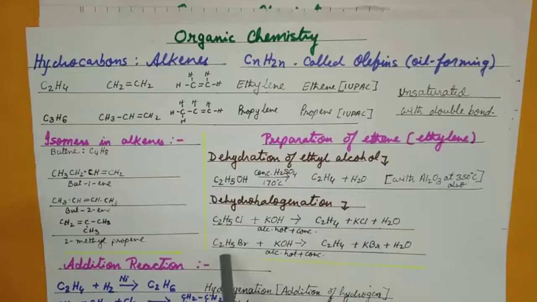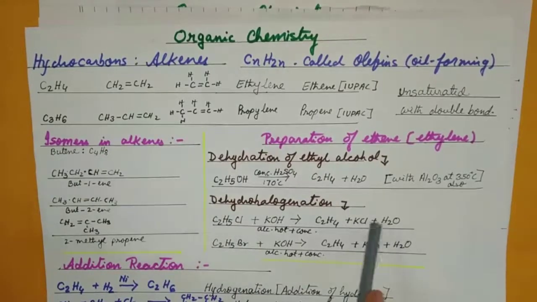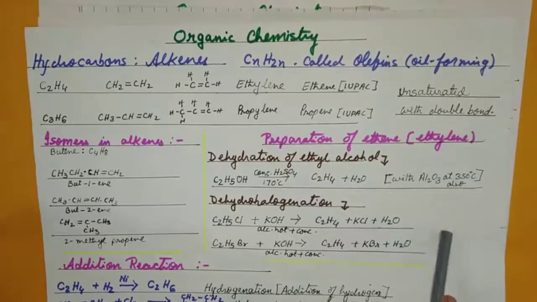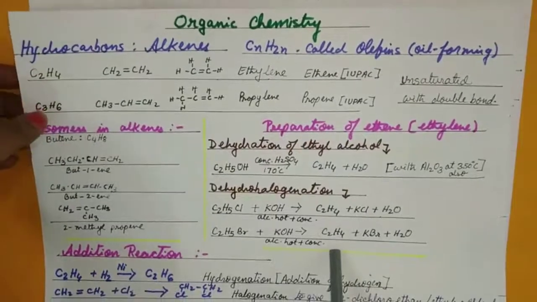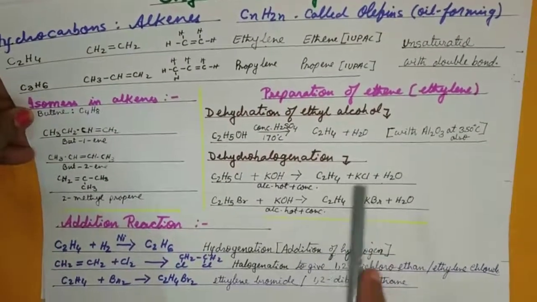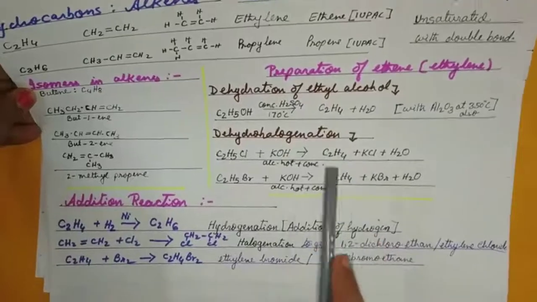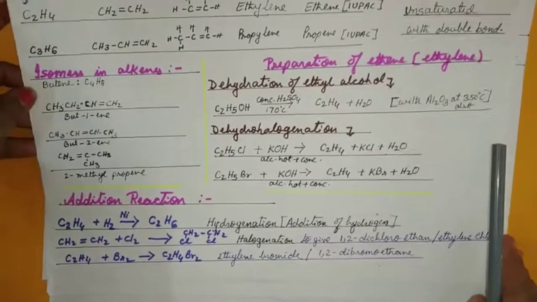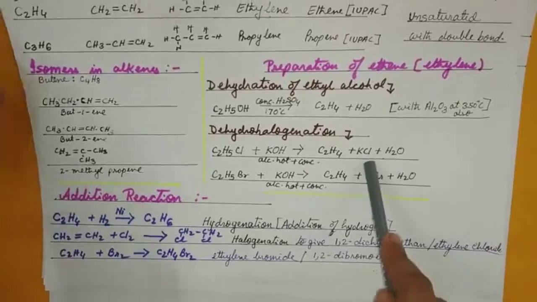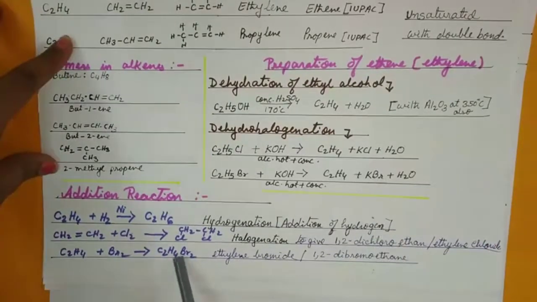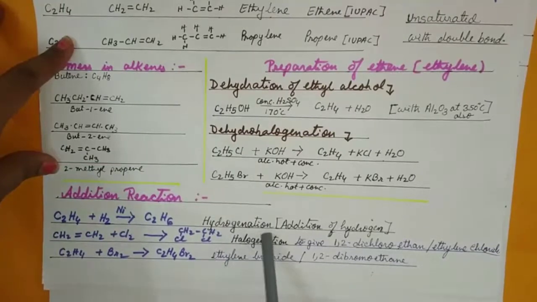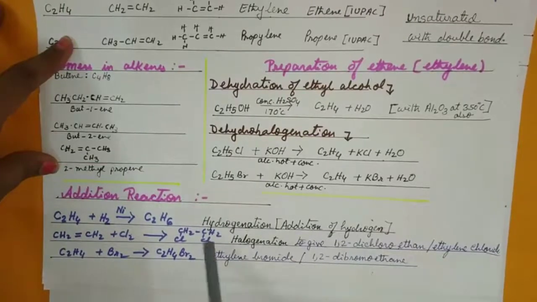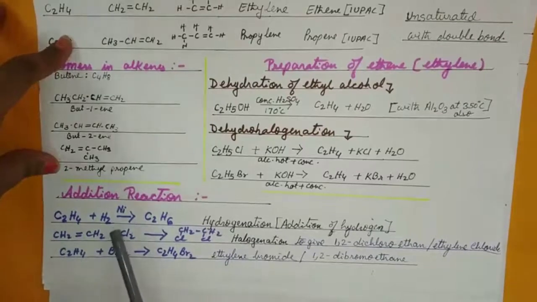This can be with chlorine or bromine, and I am telling you children, one reaction from this part is definitely there in the question paper. If you want, you can check out the last 10 years' questions. This part is not missed out while asking a question from alkene. Okay, so addition reactions can be hydration, hydrogenation, halogenation. Hydrogenation, I was talking about it just now.